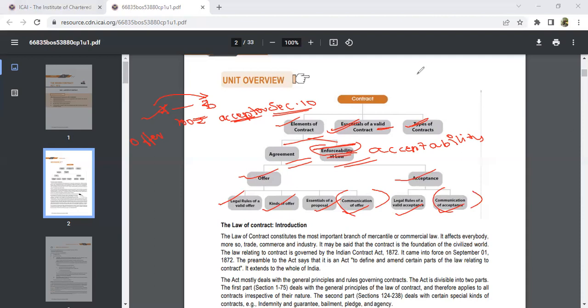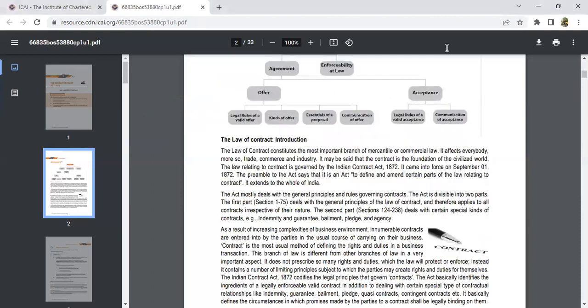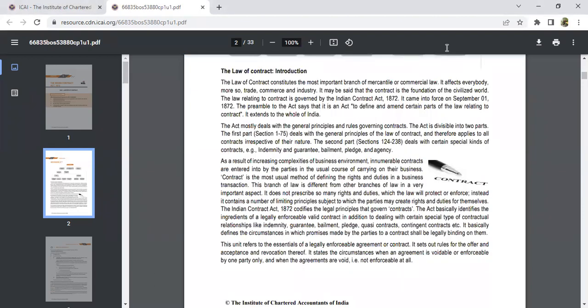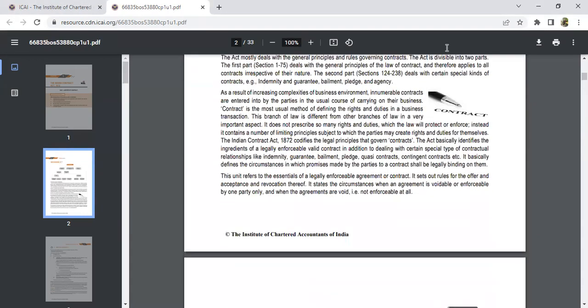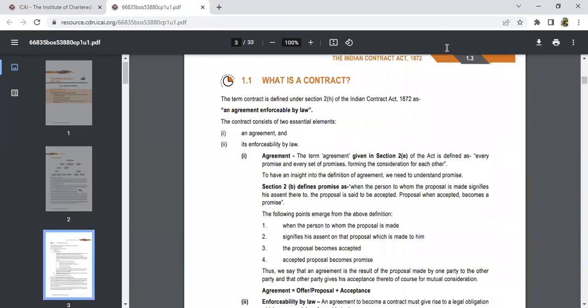Going further with this chapter, we'll go with the law of contract. These are things you can just blindly study one time, not so important. Just go through this. So overall, I have told you till now the same thing. And coming to contract, what do you mean by the contract? It has been defined in Section 2(h) of your Indian Contract Act 1872. What is it going to tell you?